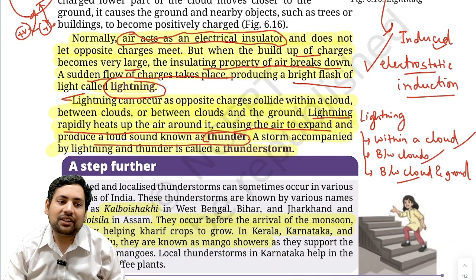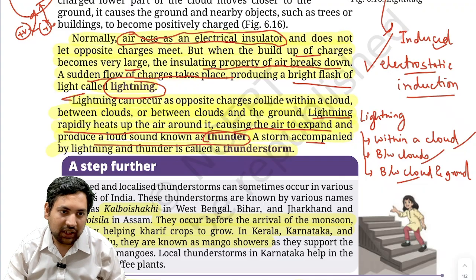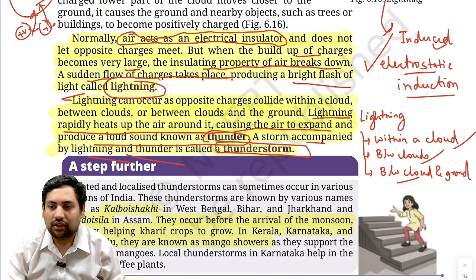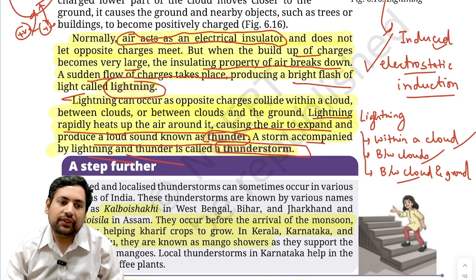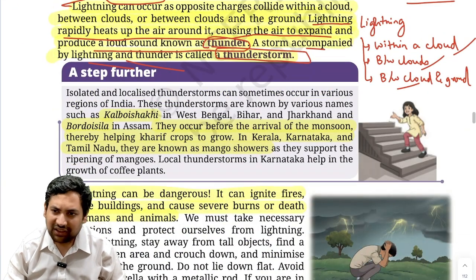Understood? So a storm is usually accompanied by lightning, correct? And thunder, and that is why it is called thunderstorm. Understood the whole phenomena, how it is working? Everything is flowing. Then now let's see some simple things.